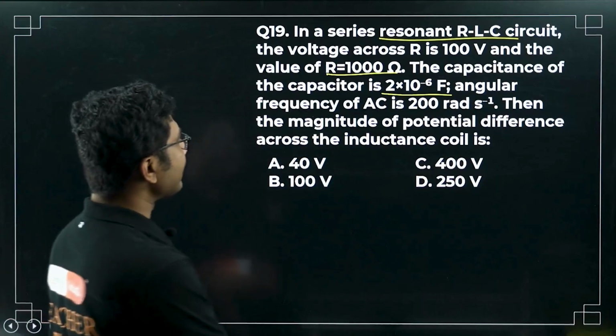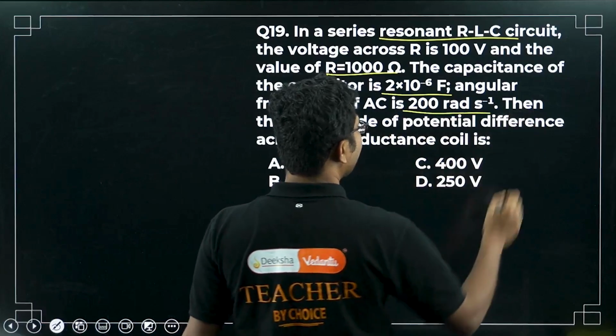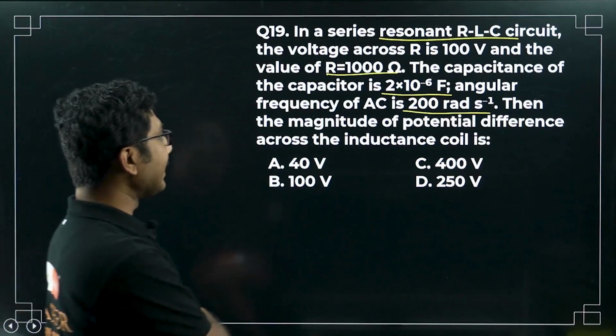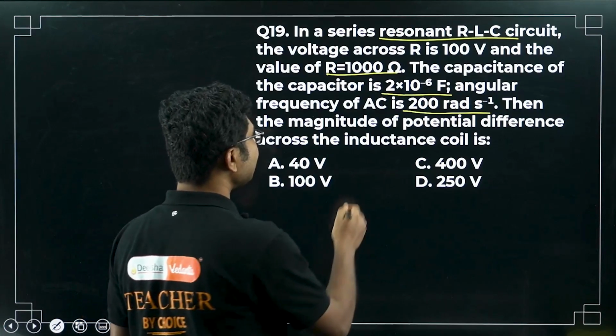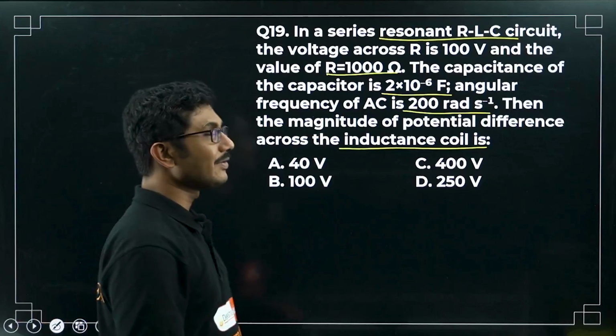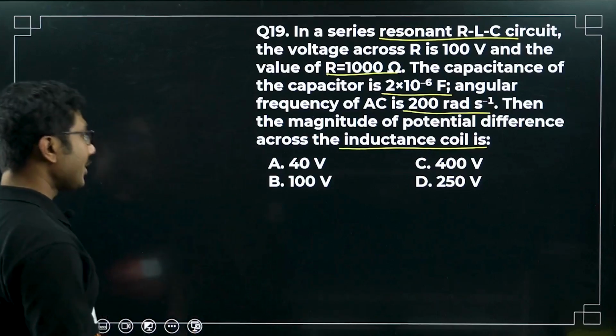Okay, the angular frequency of the AC is 200 radian per second, that is omega is 200 radian per second. Then the magnitude of potential difference across the inductance coil. The question might seem difficult, actually it is a very simple question. So what you have to do first,